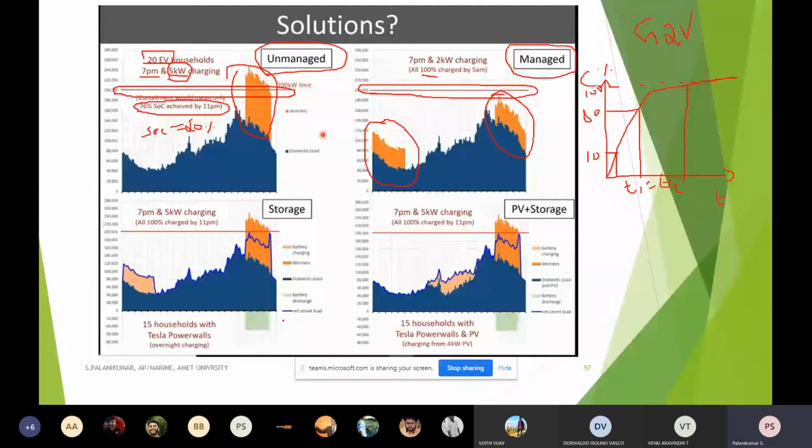In another way, see if I am providing a PV also. Whatever the charging that is provided, this is completely a domestic load, and this is battery charging. If I am additionally provided with PV power in addition to that, and if I start at 7 p.m., I can get it fully charged by 11 p.m. with a 5 kilowatt charge.